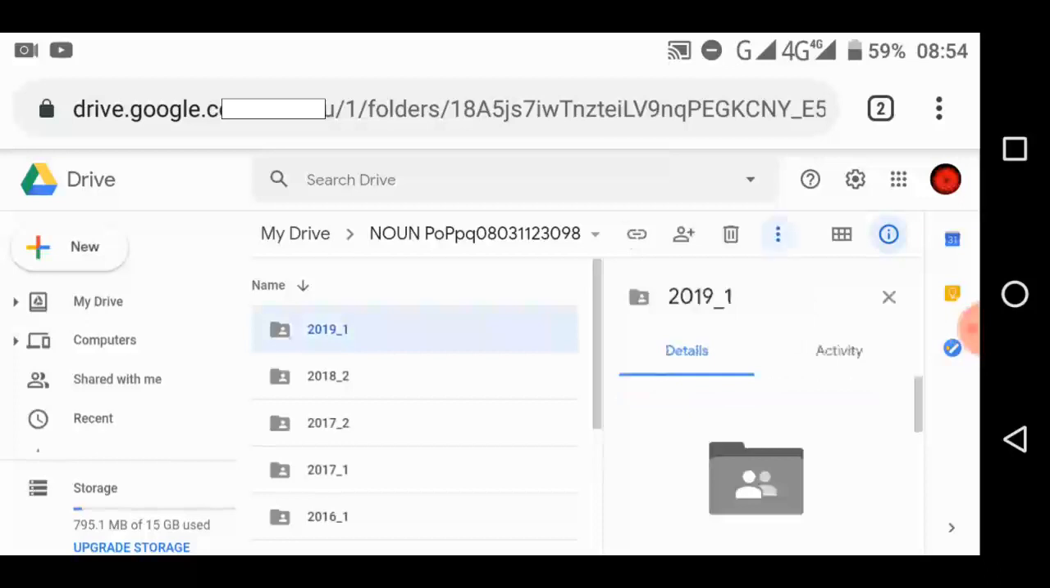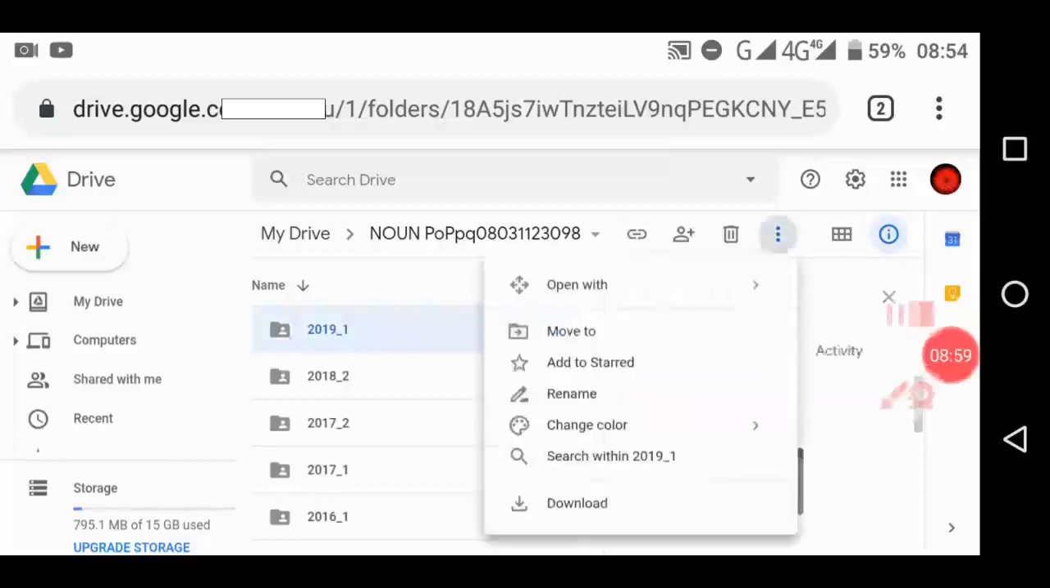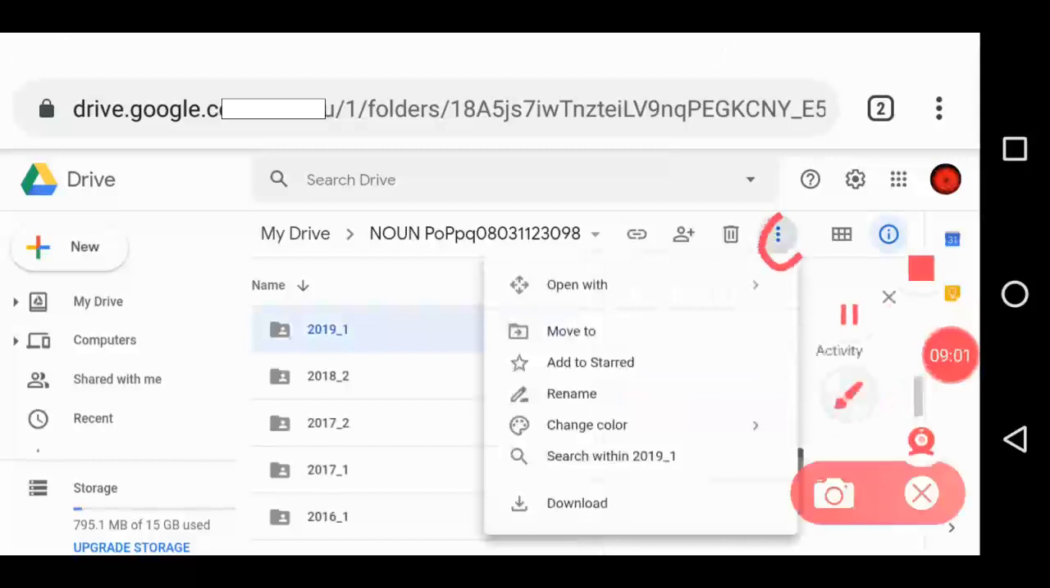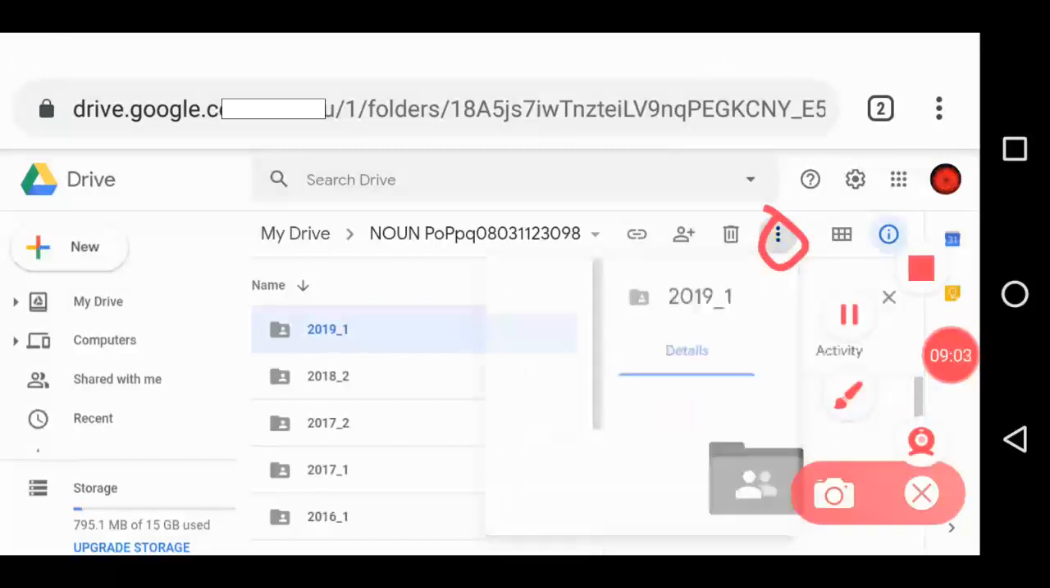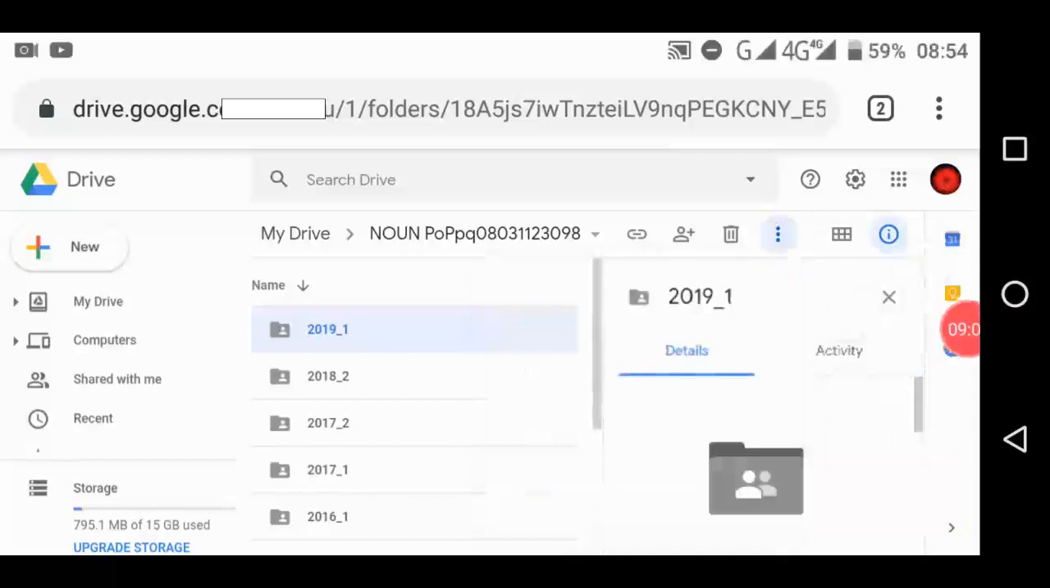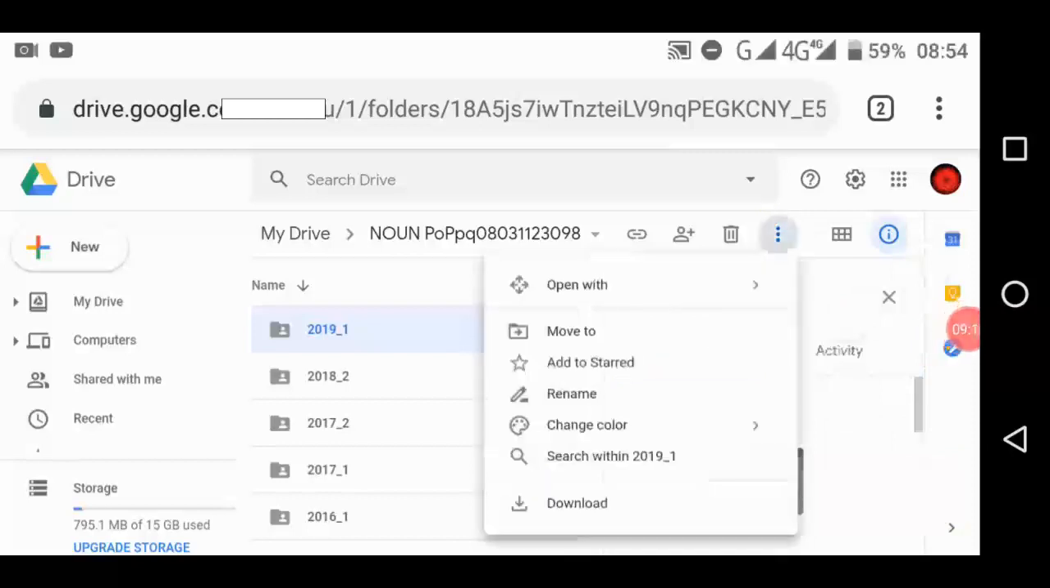So when you touch it, you come here. Look at what I did. I just touch these three dots here. Then it opens. You will see download at the bottom, the last option here. Download. You can see that. So if I touch it now, it will download the entire past question for 2019 first semester.